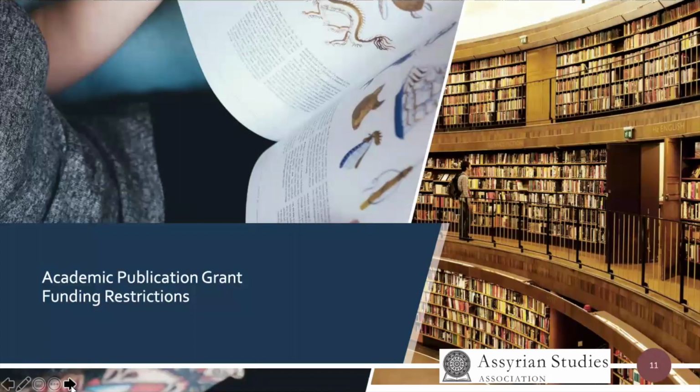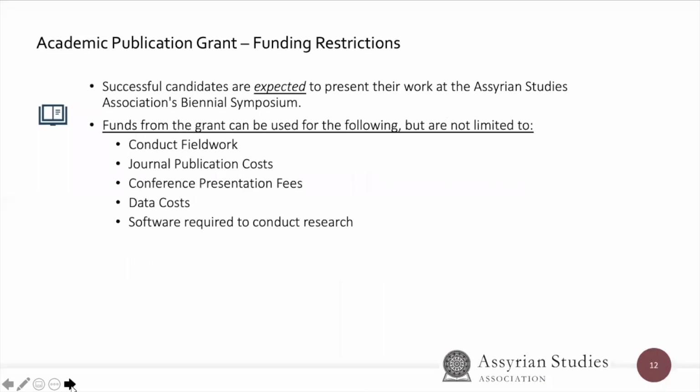Academic Publication Grant funding restrictions. Successful candidates are expected to present their work at the Assyrian Studies Association's biennial symposium. Due to the novel coronavirus, the next symposium is actually underway sometime in 2021. Funds from the grant can be used for the following, but are not limited to: conducting fieldwork, journal publication costs, conference presentation fees, data costs to acquire any data sets, and software required to conduct your research.